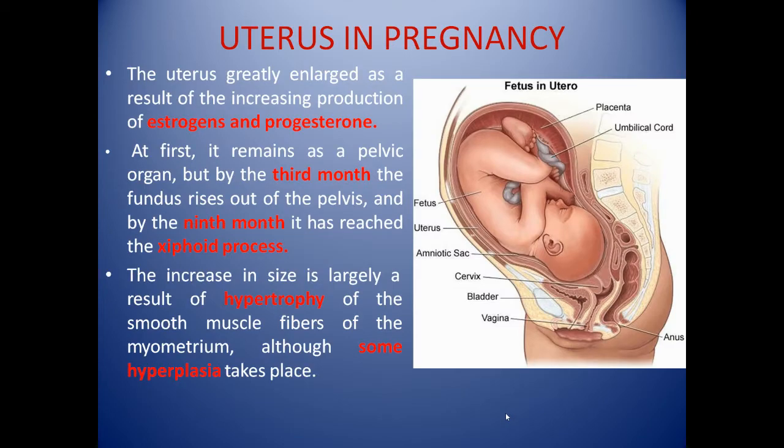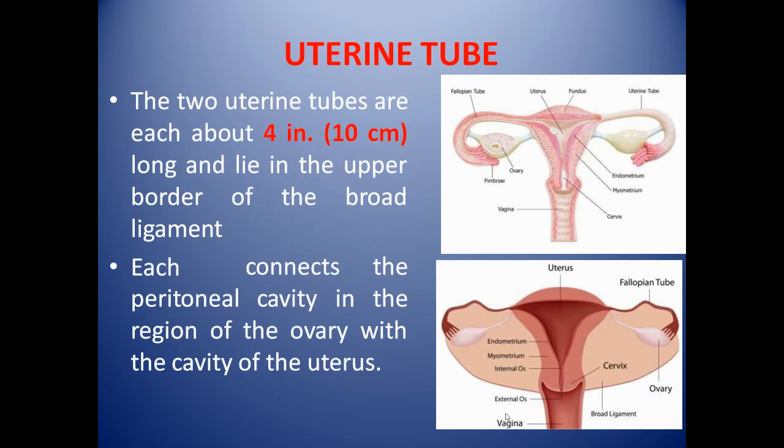Now we will see the uterus in pregnancy. Uterus greatly enlarges as a result of the increased production of estrogen and progesterone. At first, it remains as a pelvic organ, but by the third month, the fundus rises out of the pelvis, and by the ninth month, it has reached the xiphoid process. Increase in size is largely a result of hypertrophy of the smooth muscle fibers of the myometrium, although some hyperplasia takes place. Now we will see the anatomy of the uterine tube, also called the fallopian tube.